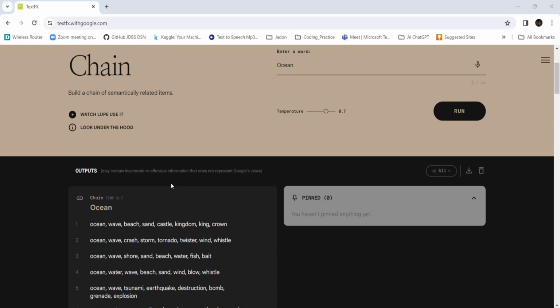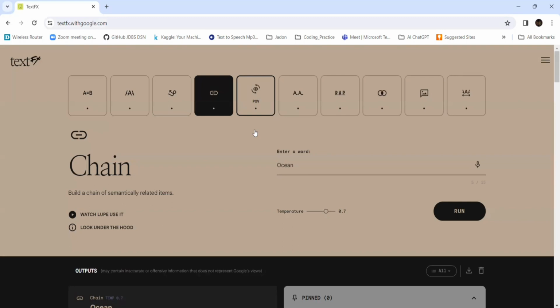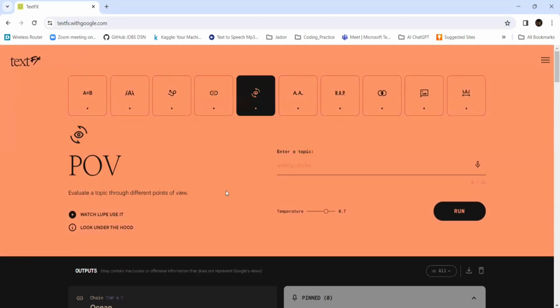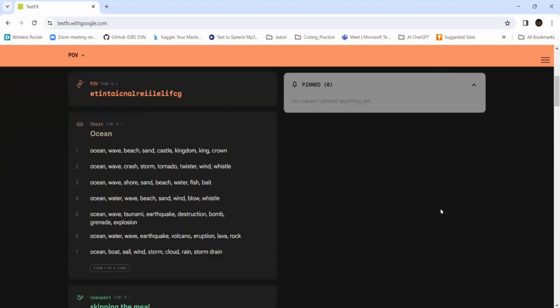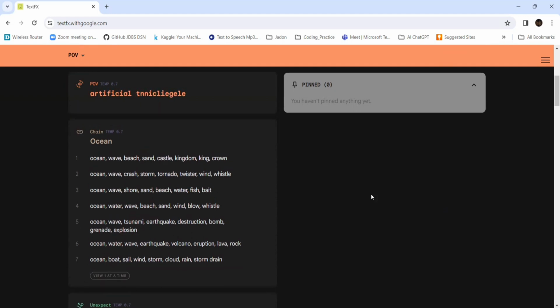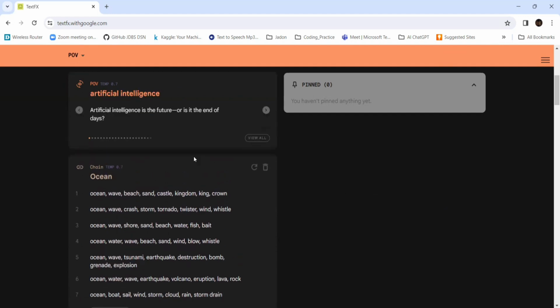And the next is POV: evaluate a topic through different points of view. I'll enter artificial intelligence. Let's see what it is bringing. Is it the future or the end of days?